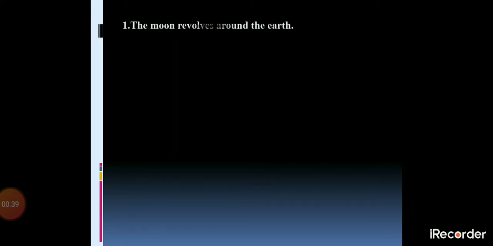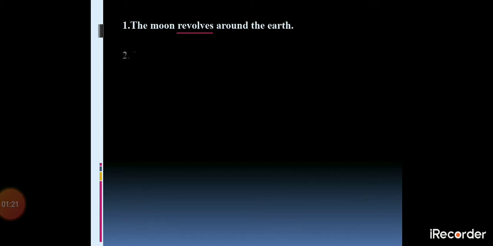Now see the sentence here. The moon revolves around the earth. Now in this sentence revolves is the verb. We have already learned about the verb, helping verb, regular verb, finite, non-finite verb, transitive and intransitive verbs also. Now we know how to find the verb in the given sentence. So according to that, revolves is our verb in this sentence.